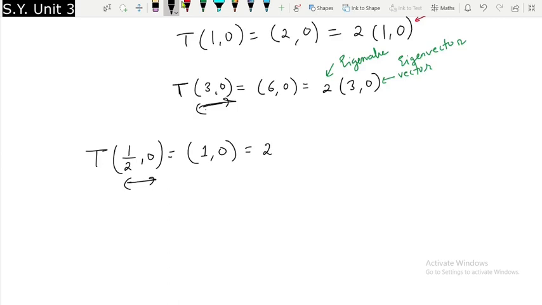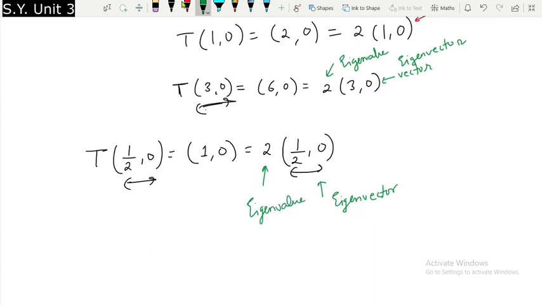Definitely yes. Twice the vector (1/2, 0). So again this is our eigenvector and this is our eigenvalue. Can you see we are getting the same eigenvalue in each case, but the eigenvector is different?